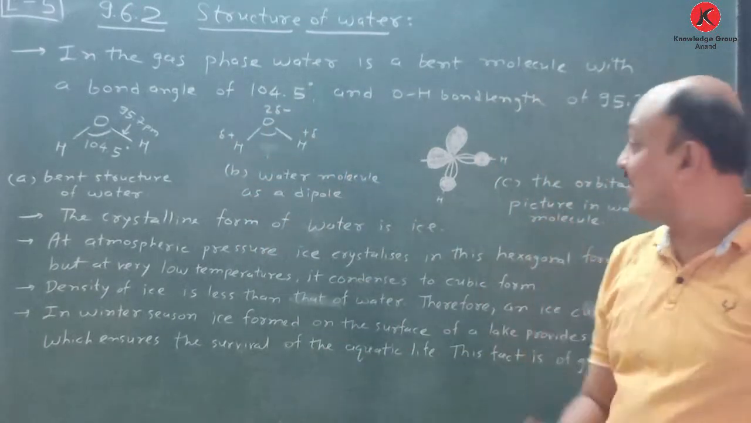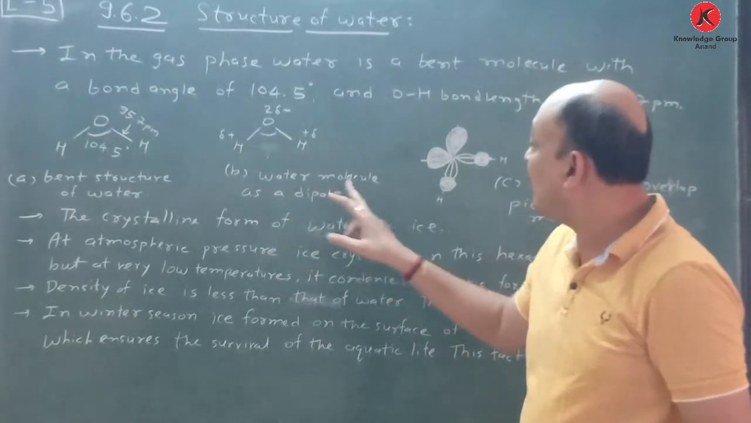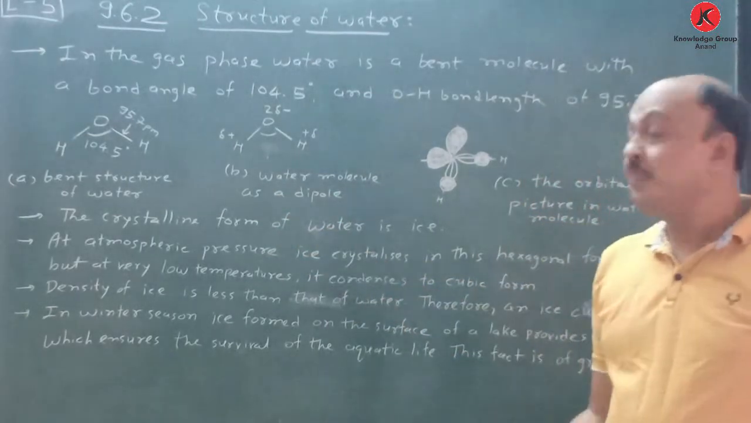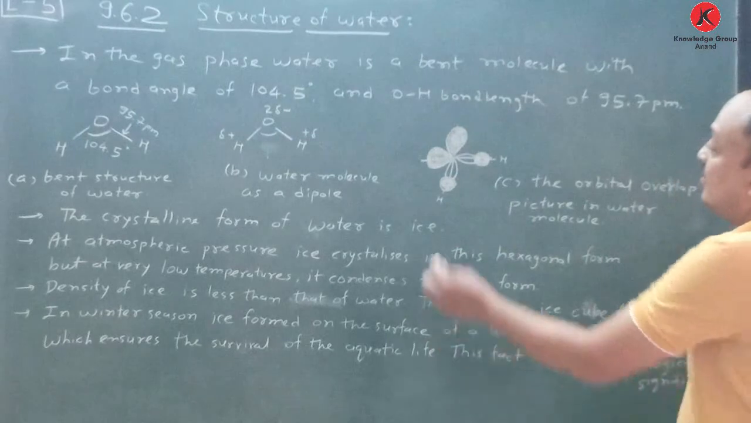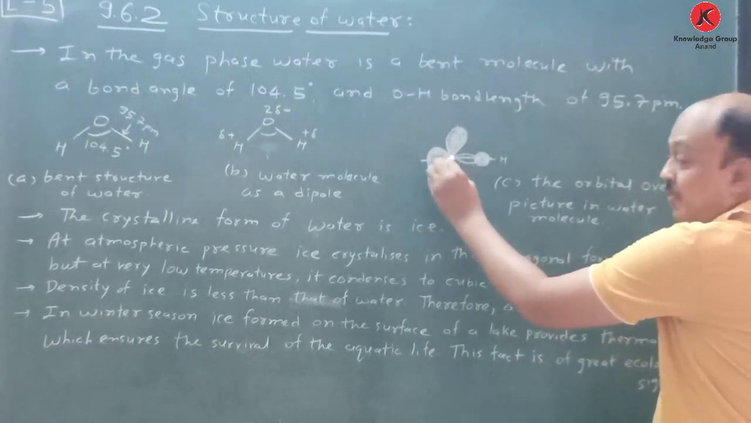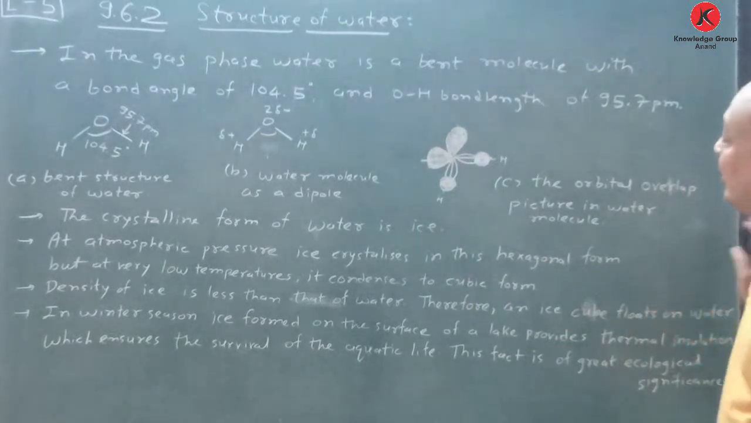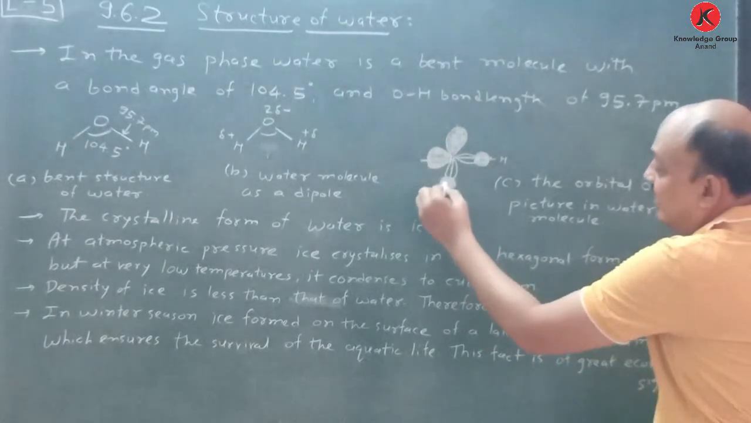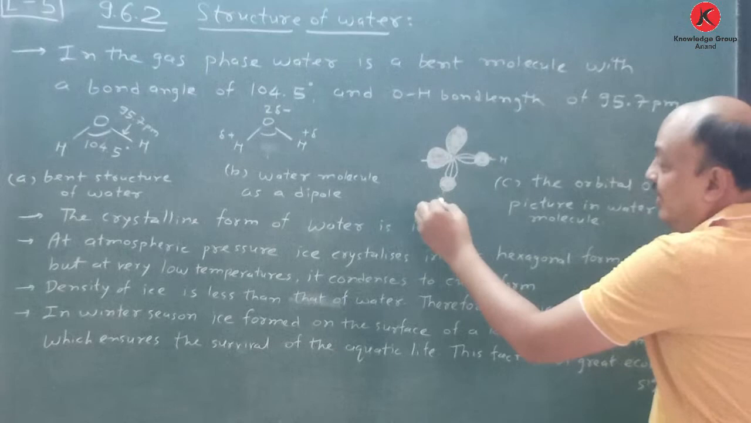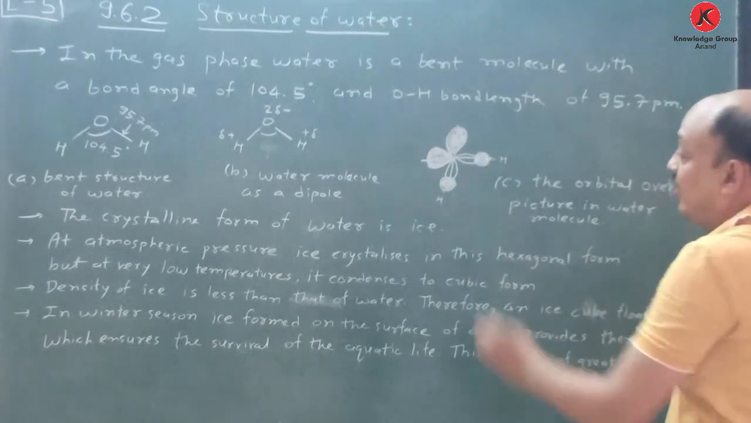That's why two poles are there. That's why the water molecule is considered a dipole, and this is very important. Just see, this is an oxygen atom, and it contains a lone pair of electrons. It is bonded with hydrogen. This is hydrogen and this is also a hydrogen atom.